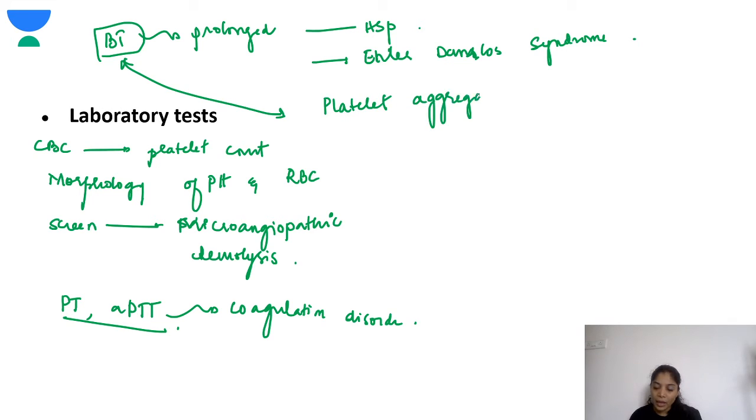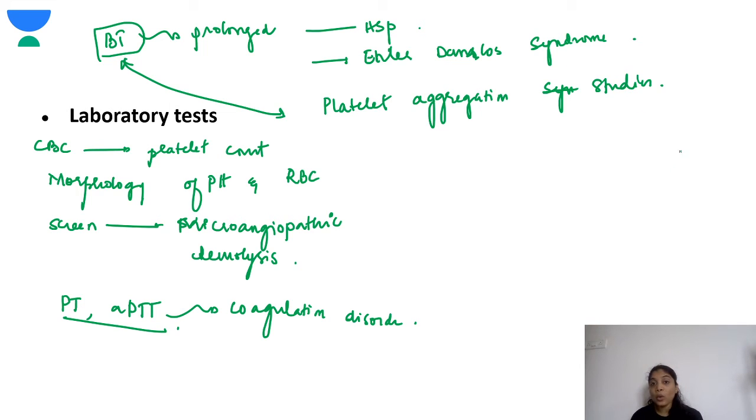This helps in evaluating inherited and acquired causes of platelet dysfunction, especially for the evaluation of von Willebrand disease also. In von Willebrand disease, a von Willebrand cofactor antigen assay should be done, and an electrophoretic analysis also should be done. So this is very important.